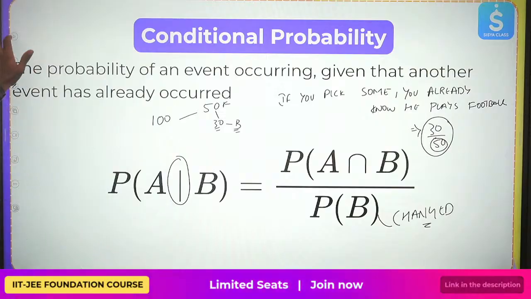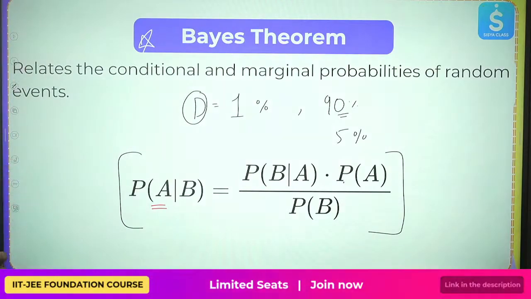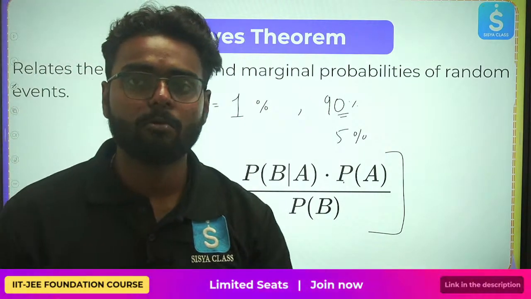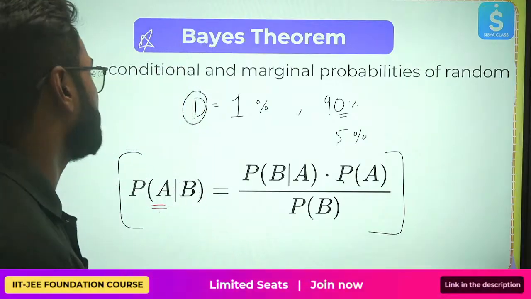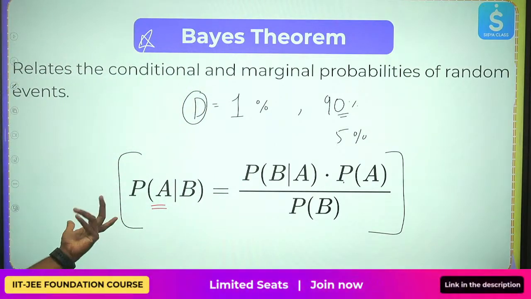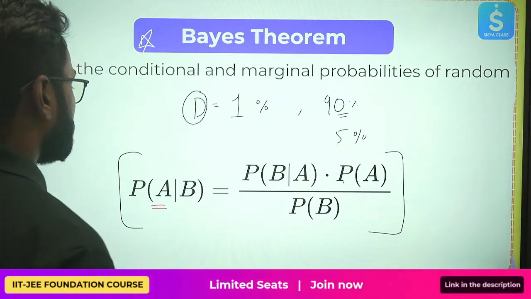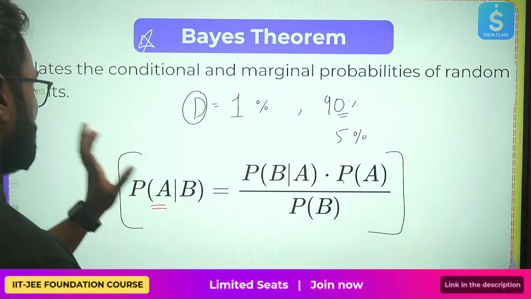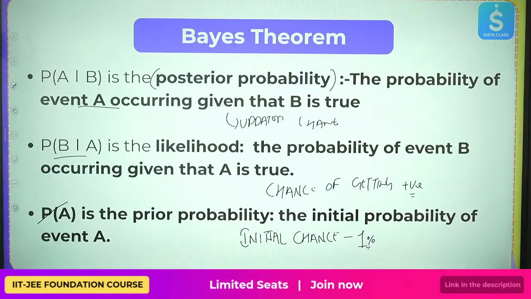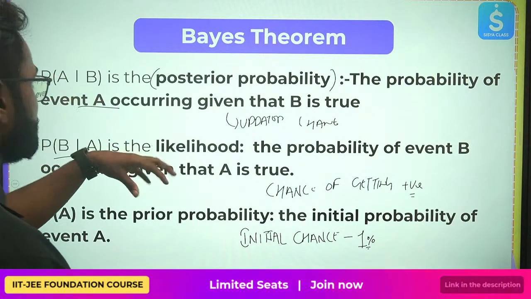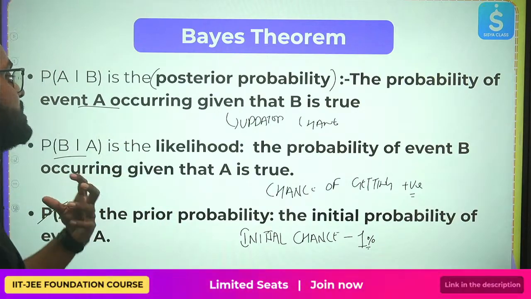It's an example. Next, we have Bayes theorem. It basically relates the conditional and marginal probabilities, updating the probabilities of random events. Now P of A given B is equal to P of B given A into P of A by P of B. We have studied everything. It's the posterior. A given B is the updated chance. B given A is the chance of getting it.